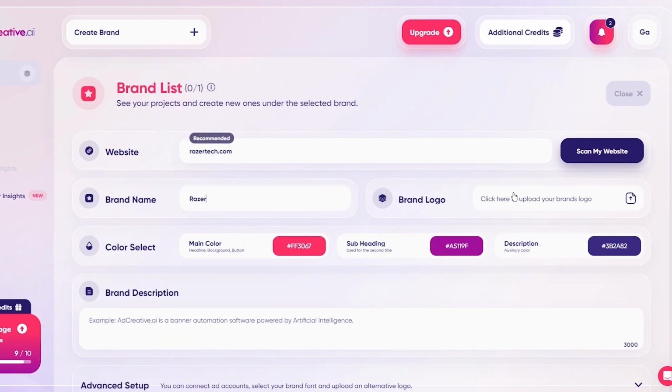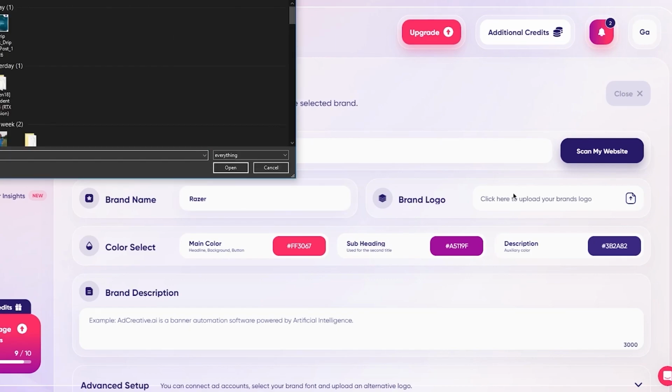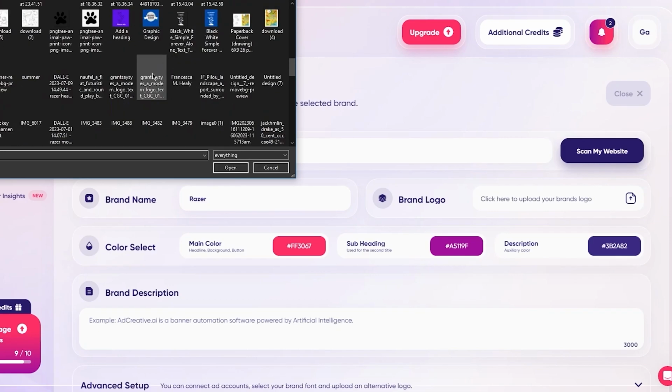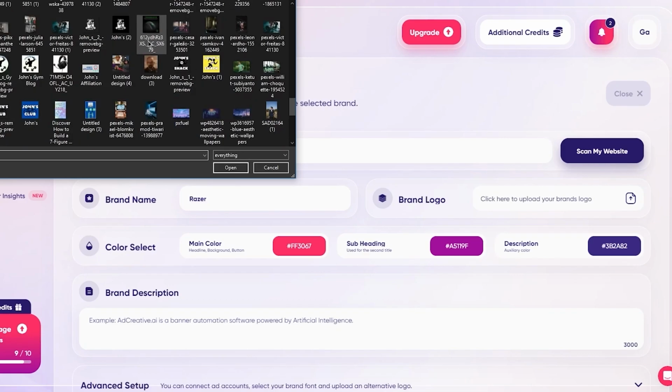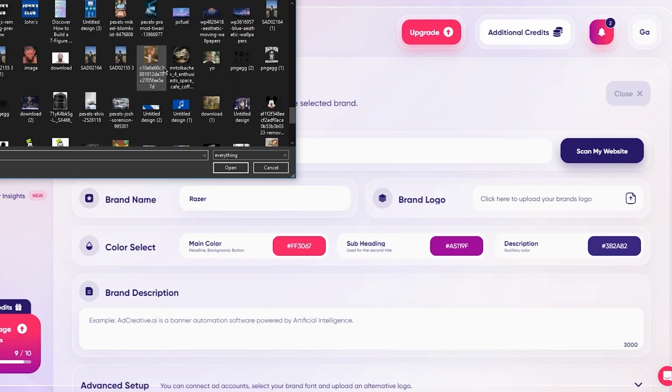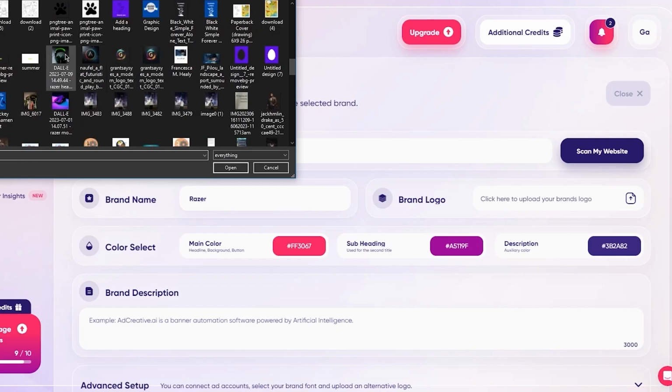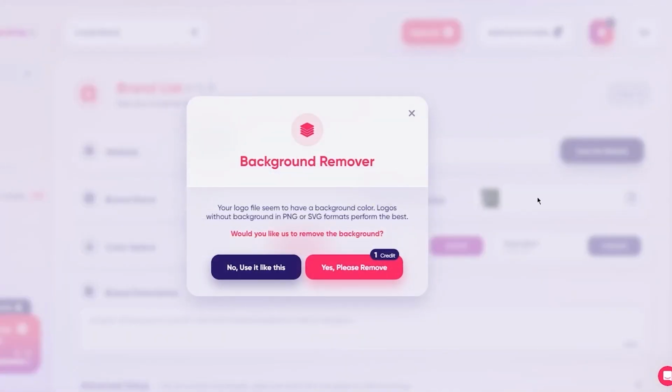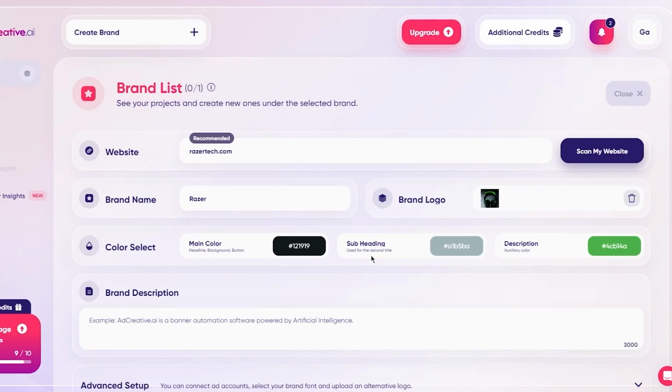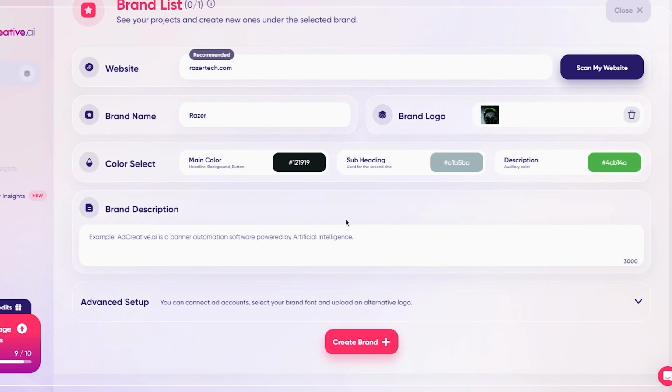Now you have your brand logo, which is pretty important because your brand logo is, again, what constitutes you. It shows people what you actually are. So just go ahead and add a brand logo or just add some Razer product if you want to. So let's say I have these Razer headphones. I'm just going to go ahead and add them. Now, once you do that, it also gives you the color palette according to your logo, which is pretty incredible.